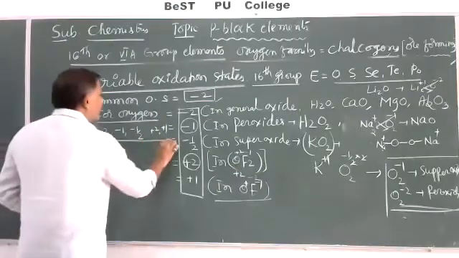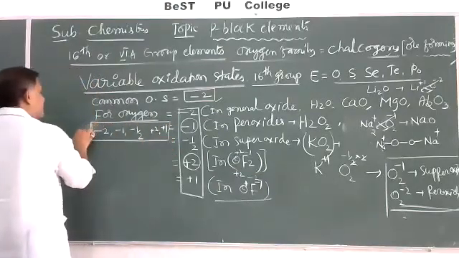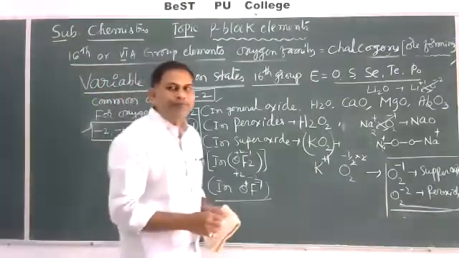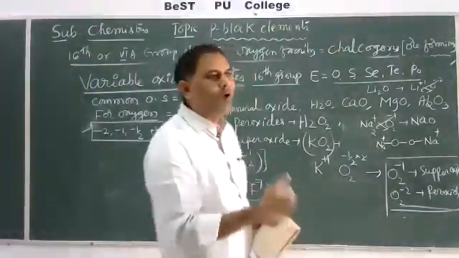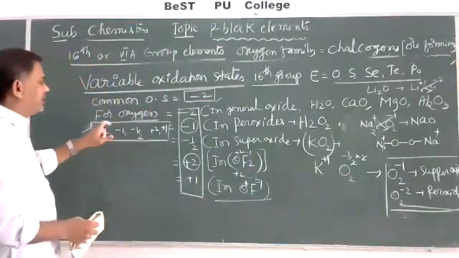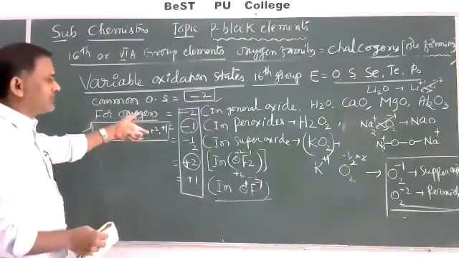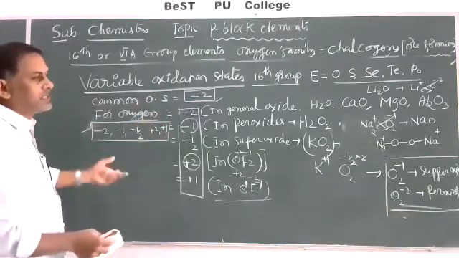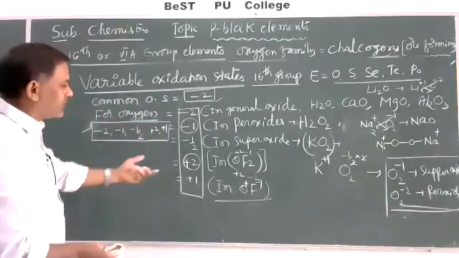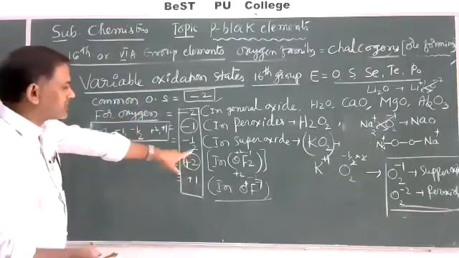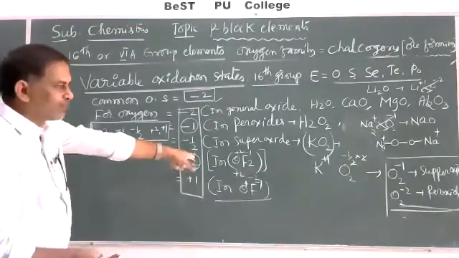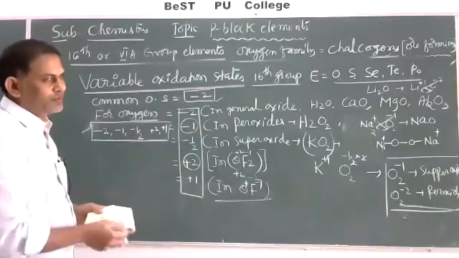These are the variable oxidation states exhibited by oxygen depending upon the type of element combined with oxygen. So while calculating the oxidation state of some other elements, identify whether oxygen is in a general oxide, peroxide, superoxide, or a compound with fluorine, where oxygen combines with fluorine and gives the corresponding compounds.